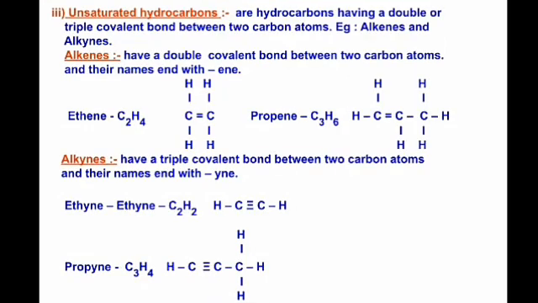The second type is unsaturated hydrocarbons. These are the hydrocarbons that have double and triple covalent bonds between the carbon atoms. For example, alkenes and alkynes. Alkenes are those hydrocarbons that have a double covalent bond between the carbon atoms and their names end with E and E. So ethene or propene. Similarly, alkynes are the hydrocarbons that have a triple bond between two carbon atoms and their names end with Y and E, alkyne. So ethyne, propyne, etc.